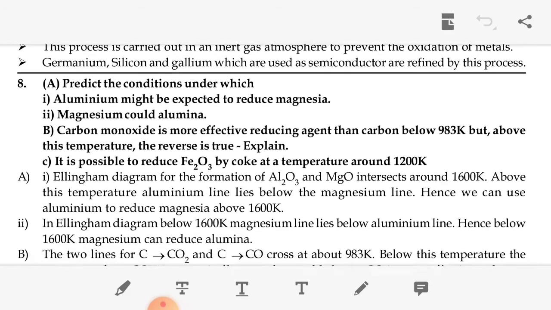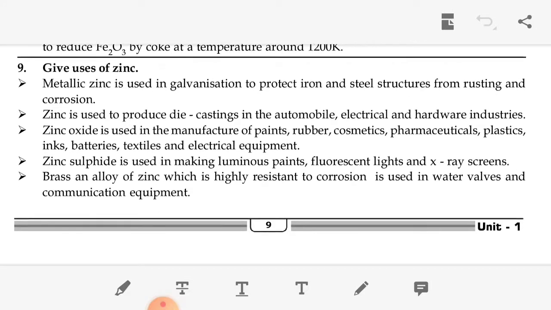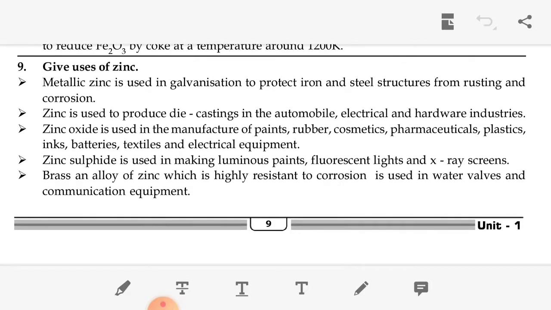Okay, the next one: give the uses of zinc. Zinc is used for galvanization to protect iron and steel structures from rusting and corrosion. Then zinc sulfide is used for making luminous paints, fluorescent lights and X-ray screens.